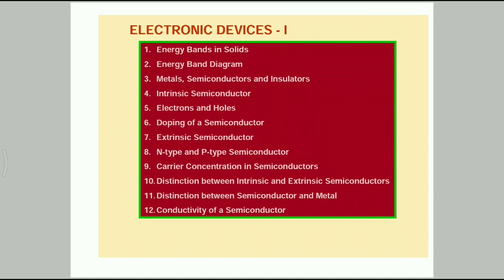Such devices were bulky, consumed high power, generally operated at high voltage, and had limited life and low reliability.